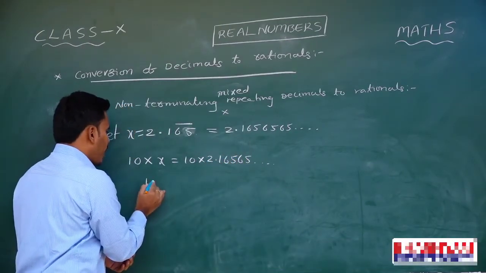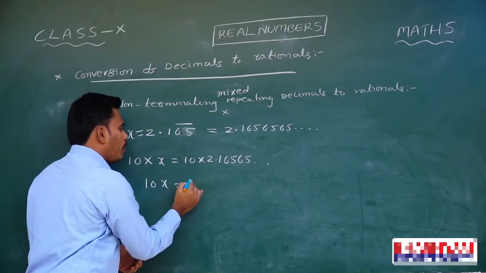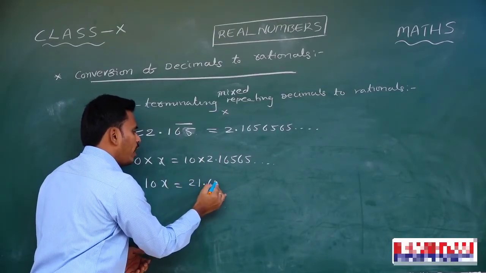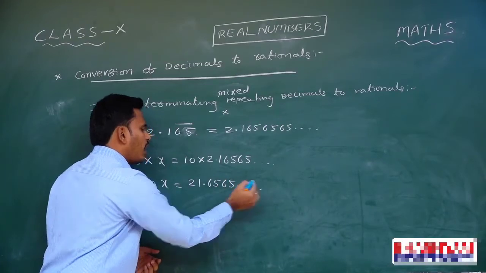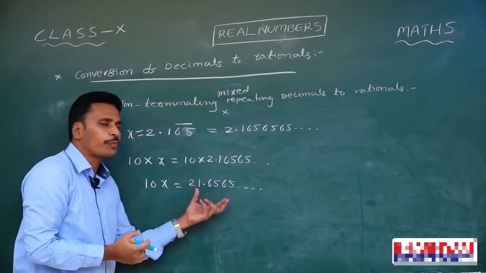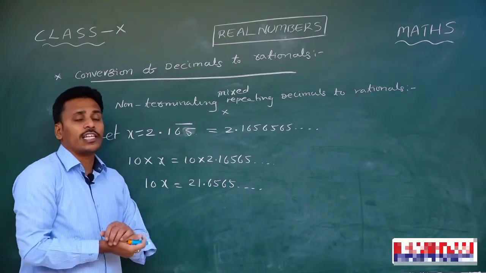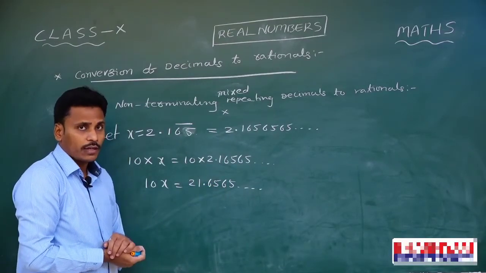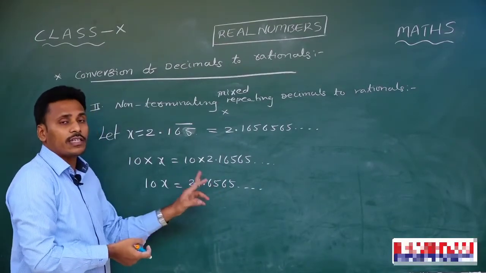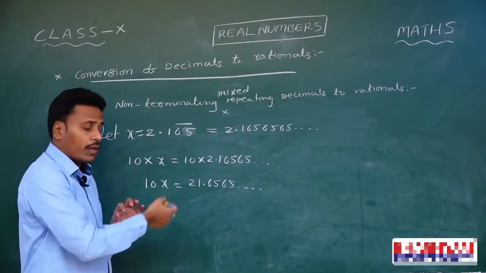And this is 10x equals 21.6565 and so on. And now this is a pure repeating decimal. So now look at the number of digits in the decimal part. 2 digits are repeating. So you just multiply with 10 square as we discussed in the previous example.